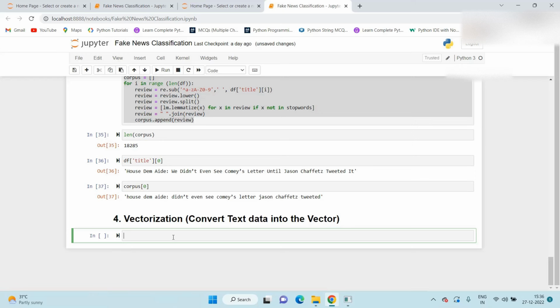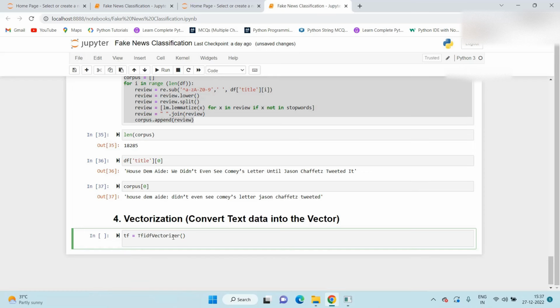So here, first of all, we create object for the TF-IDF vectorizer. Okay.